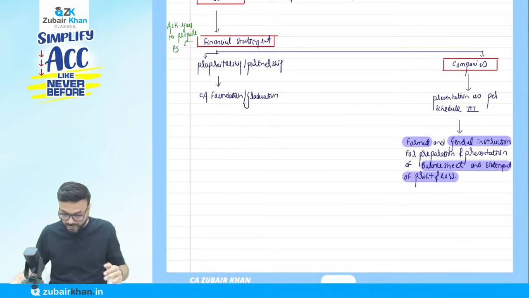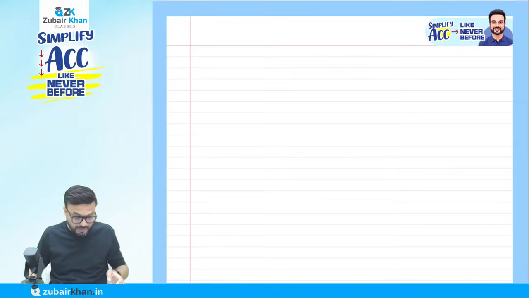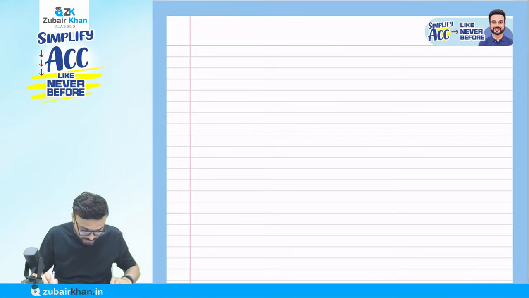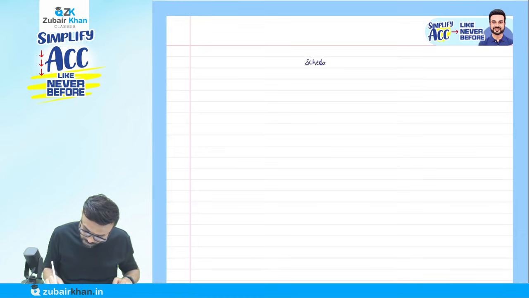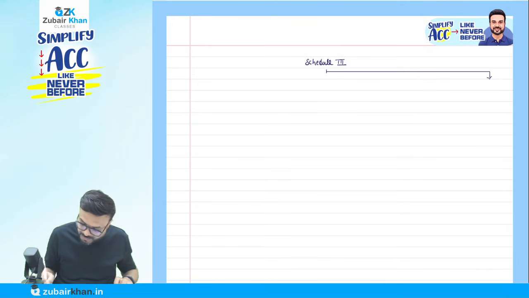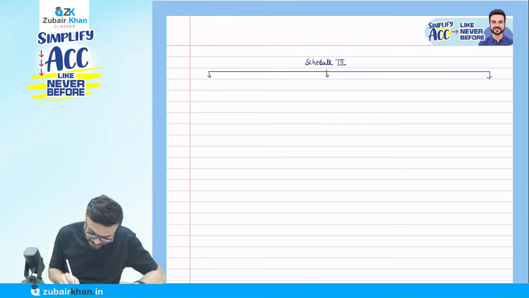Just write it down in the next page. Write down Schedule 3. Okay, Schedule 3 has a total of 3 divisions. How many divisions does Schedule 3 have? Schedule 3 has 3 divisions. Division 1 here.